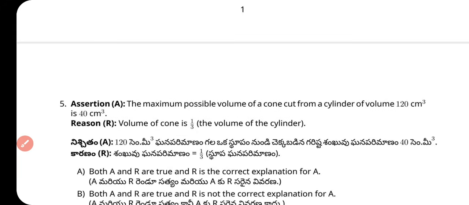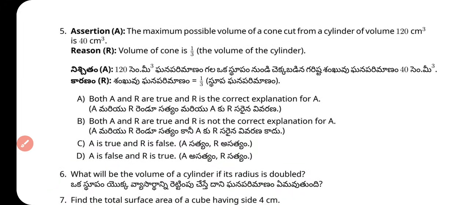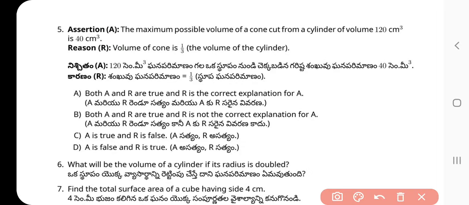Next question, question number 5. Assertion: The maximum possible volume of a cone cut from a cylinder of volume 120 centimeter cube is 40 centimeter cube. Reason: Volume of the cone is 1 by 3 the volume of the cylinder. What is the correct choice of the option? Option A. Both A and R are true. R is the correct explanation for A.